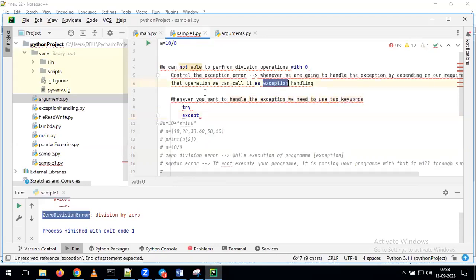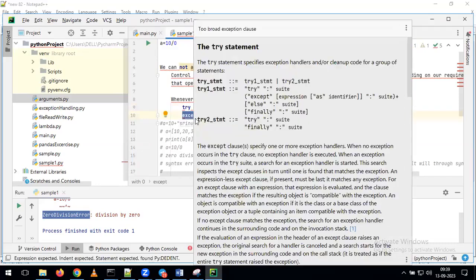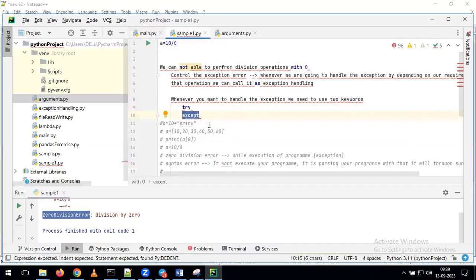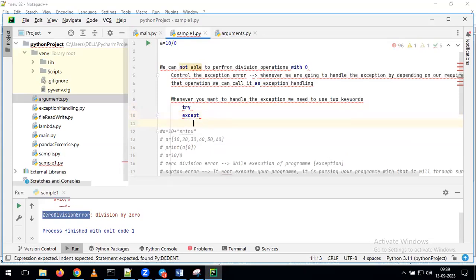What is the meaning of exception? As part of running your program, if you are getting any kind of errors during the execution, that we call an exception. But as part of exception handling, I want to control the exception depending on my requirement. That operation we call exception handling. How can we perform the exception handling? With the help of the try keyword and the except keyword. By using these two keywords, we can handle the exception. We'll see how we can do that.